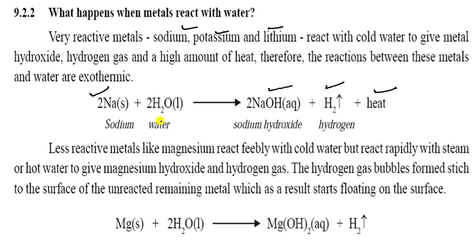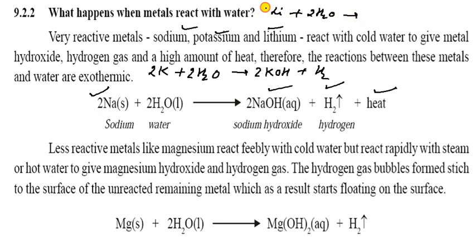So what will happen in case of potassium? You have to write potassium. It is K, and it reacts with water, H2O, to form KOH and hydrogen gas. Now balance the reaction. It is 2 here, once again 2 here, and 2 is also here. And what about lithium? You have to write lithium also. Lithium metal, whenever it reacts with water, it is 2H2O. So it gives twice LiOH plus hydrogen gas.